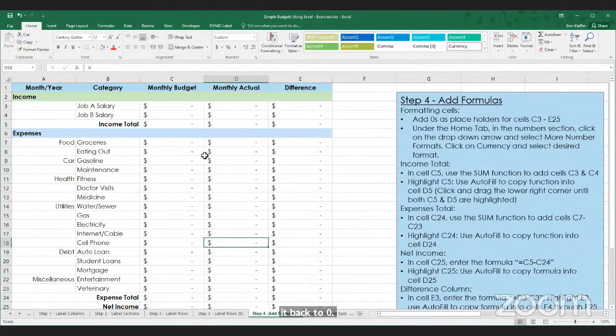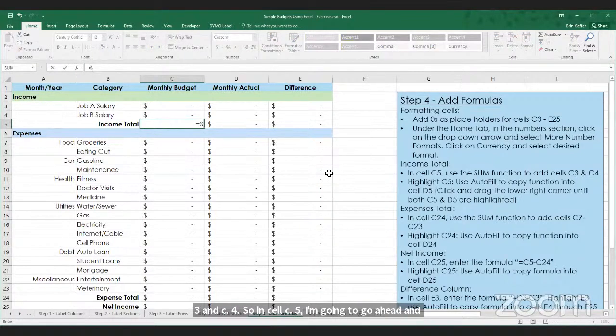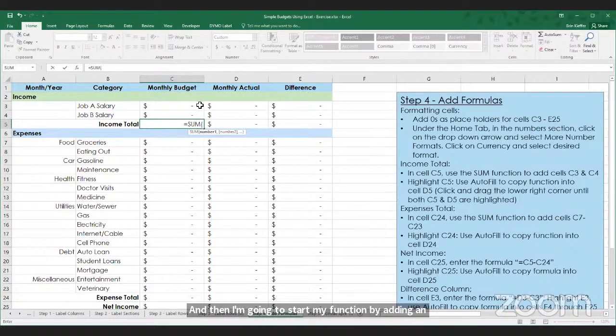Okay, now we're going to put in some formulas. In income total, I want to use the sum function. We're going to add cells C3 and C4. So in cell C5, I'm going to type equals sum, then start my function by adding an open parenthesis. Then I'll select these two cells, C3 and C4, and close my parenthesis.